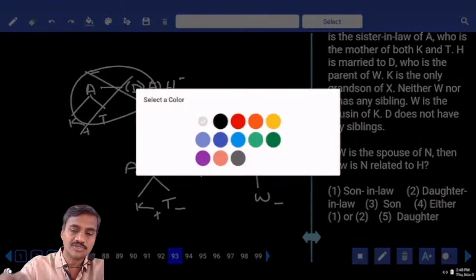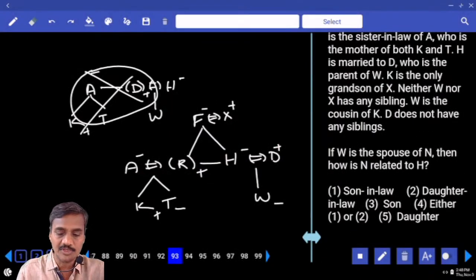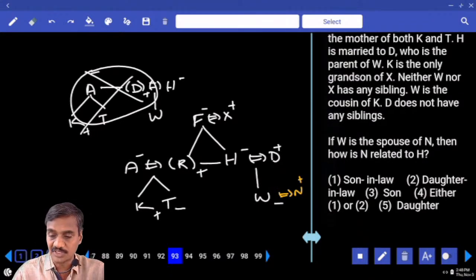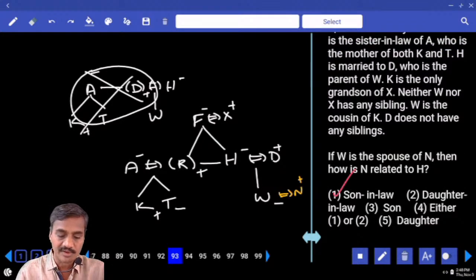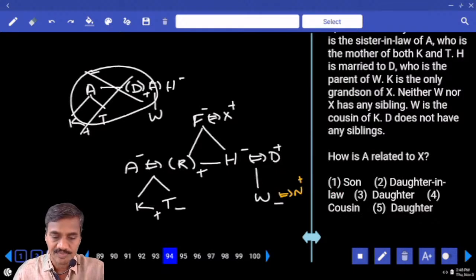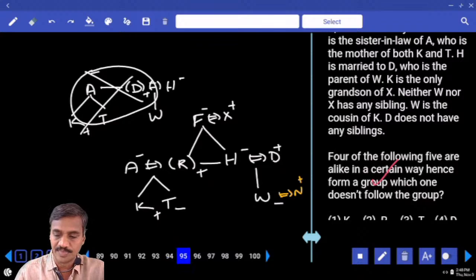Then, if W is the spouse of N, W and N are a married couple, W is a female, N is a male. Then how is N related to H? That means N is H's daughter's husband. Daughter's husband is son-in-law, choice 1, question number 93. Then 94, how is A related to X? Now, X's son's wife is daughter-in-law, choice 2.